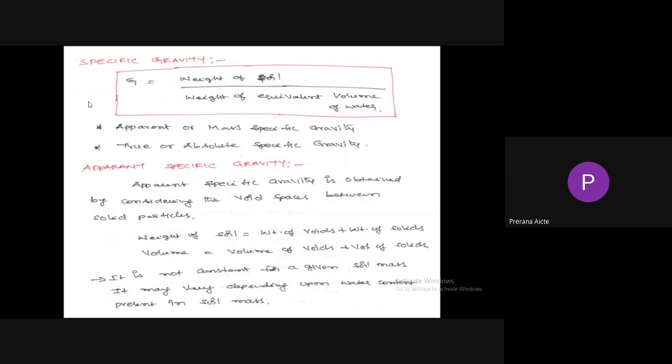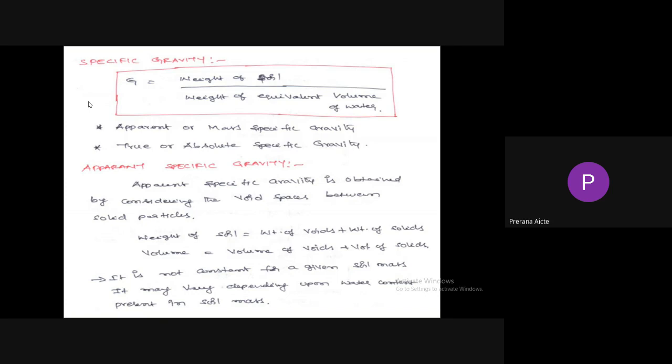Apparent specific gravity is obtained by considering the void spaces between the solid particles. So here we need to consider the total volume and total weight of the soil mass. Total volume means volume of solids plus volume of voids. Total weight means weight of solids plus weight of water. Since we are considering the volume of voids, it is not constant for a given soil mass.